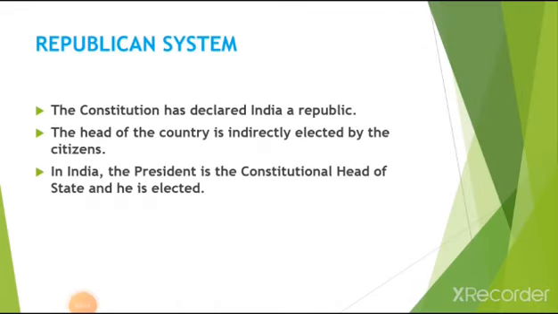Fourth feature is republican system. The Indian constitution has declared India a republic. Election is the main theme of the republican system. Including the president of the nation, all other members are elected by the people through an election. So it says that people are the sovereign power in a republican country.